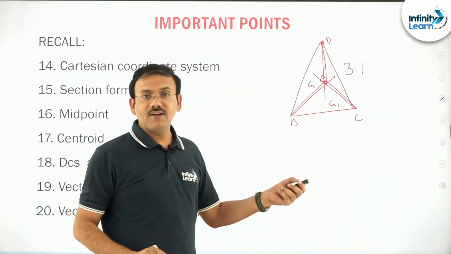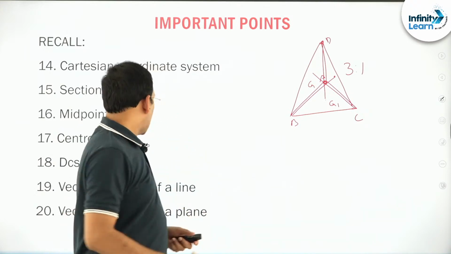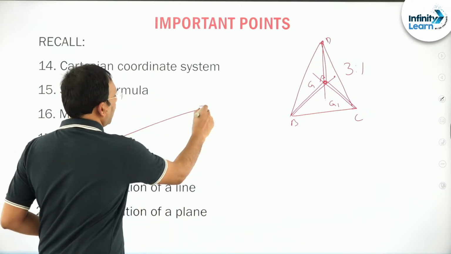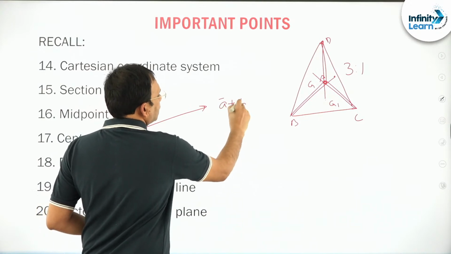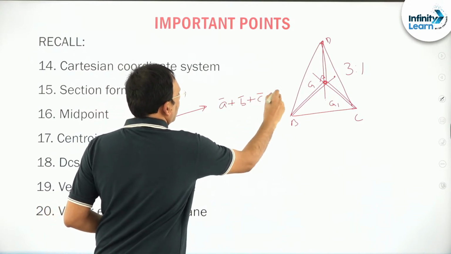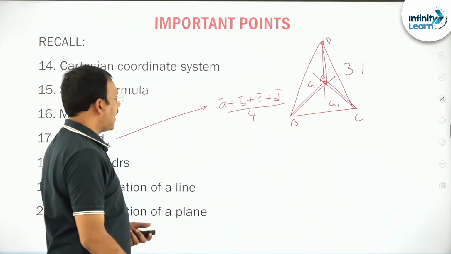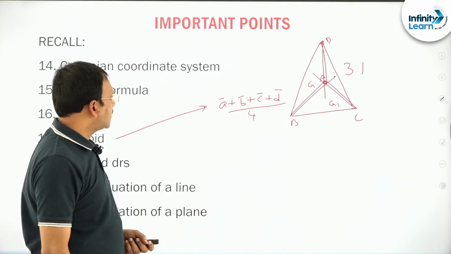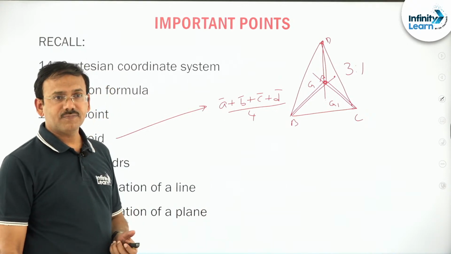Centroid of a tetrahedron means these two results. How to find the centroid of a tetrahedron? It is (a bar plus b bar plus c bar plus d bar) by 4, as well as the point dividing the median in the ratio 3:1.